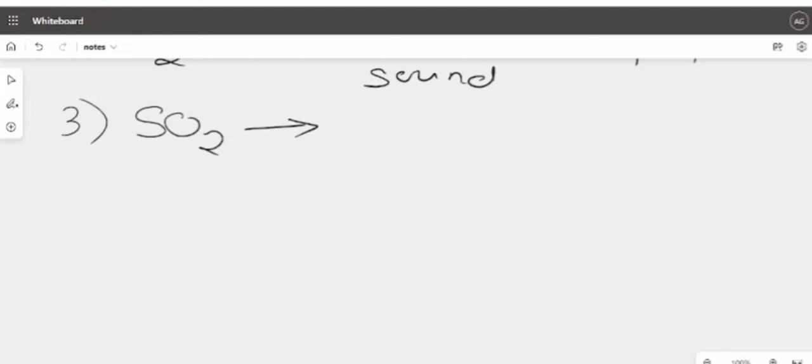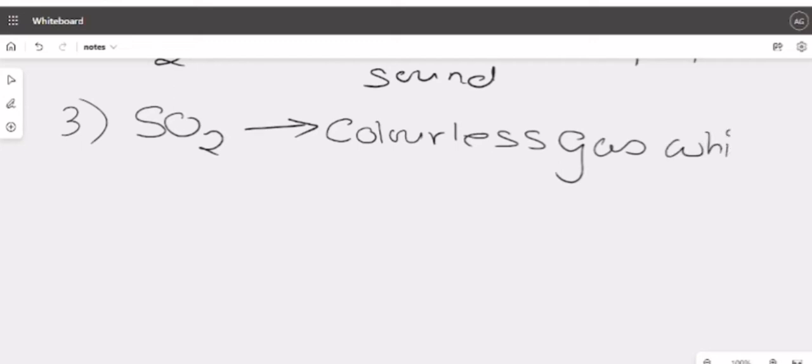First one, that it is a colorless gas, it's fine. But if you write odorless, it is going to be wrong, because this is not an odorless gas. So colorless gas which turns lime water milky. Yes, it is correct, lime water milky, fine.